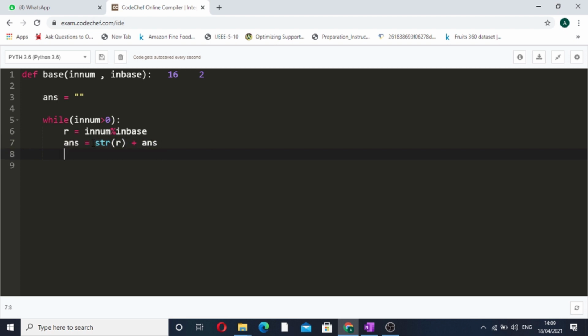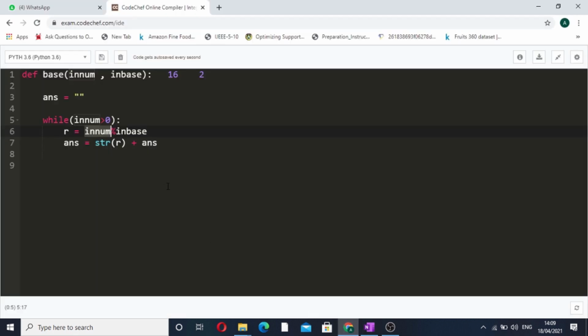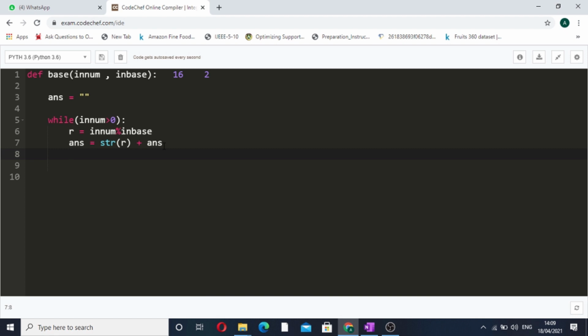Once we have added the remainder to the string, we simply divide the current number. Here it was 16, and 16 divided by 2 gave 8. So we do enum is equivalent to enum double divide in base.